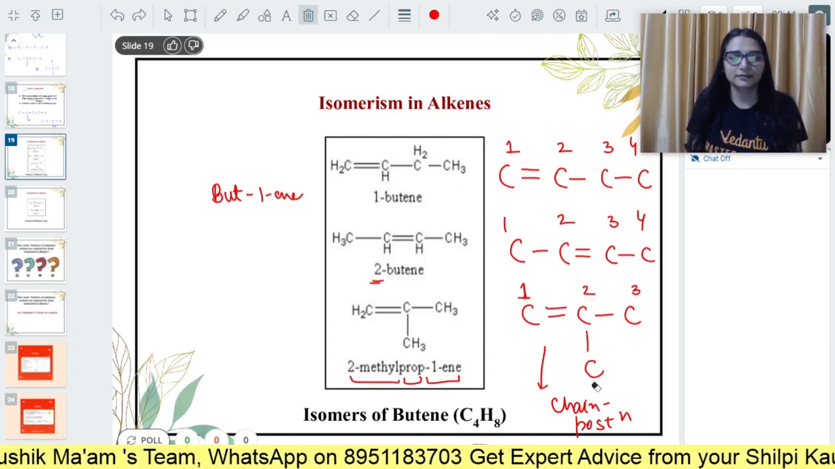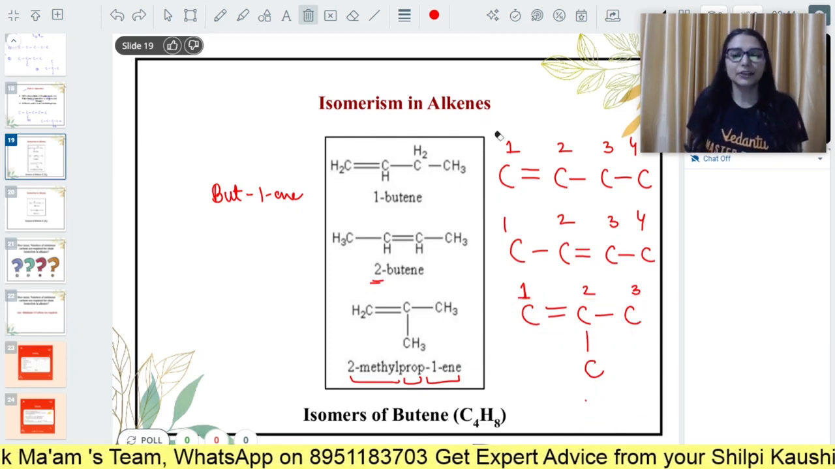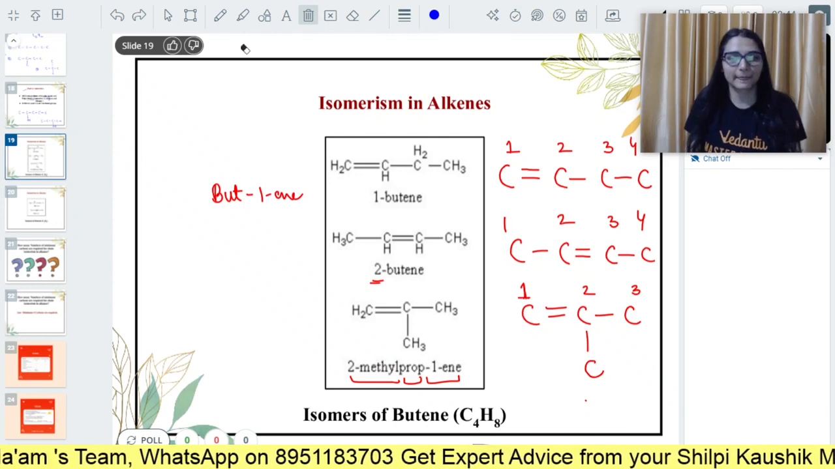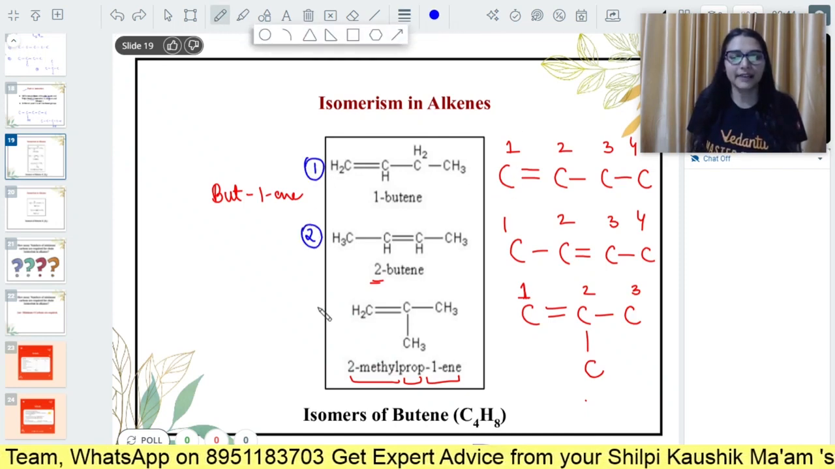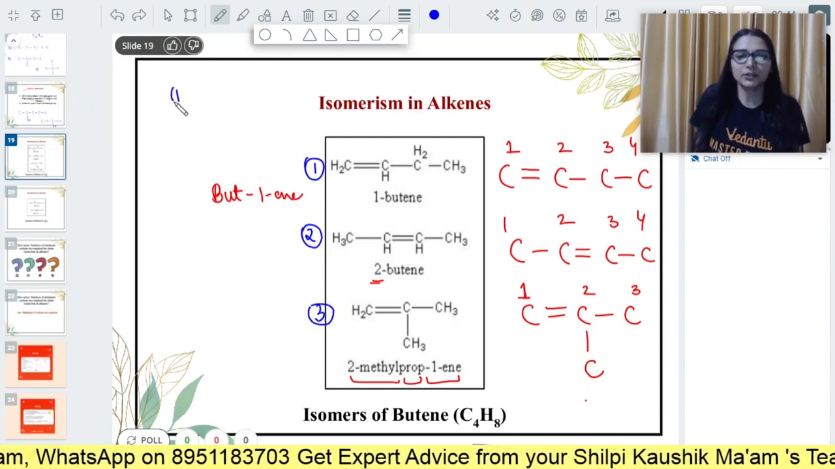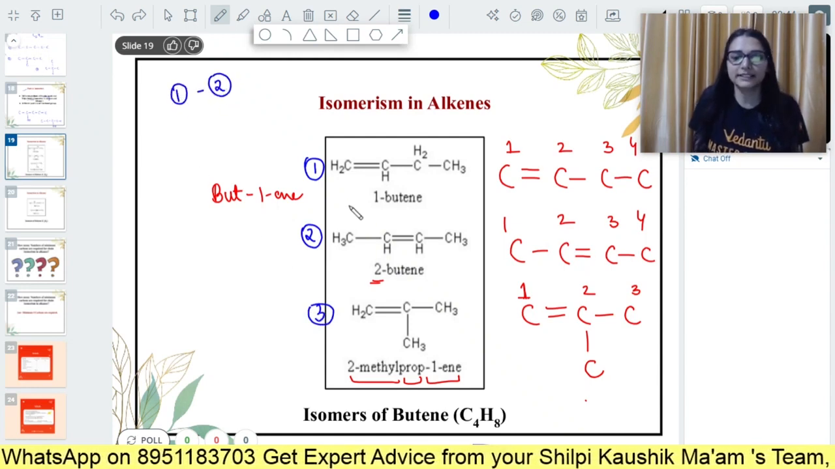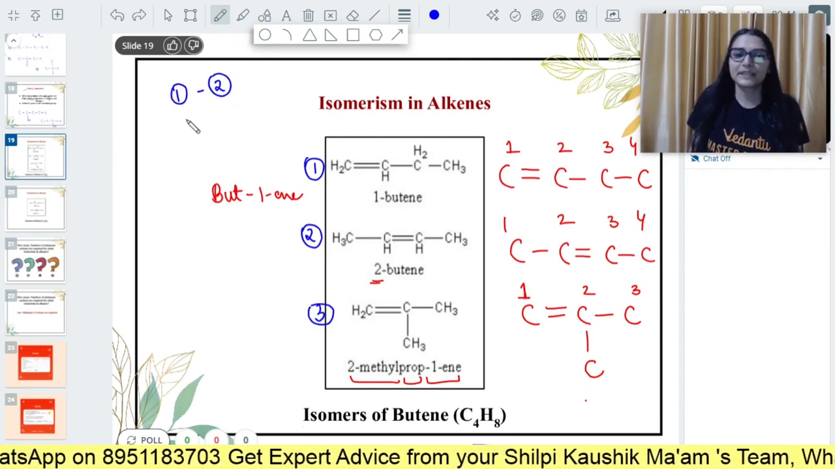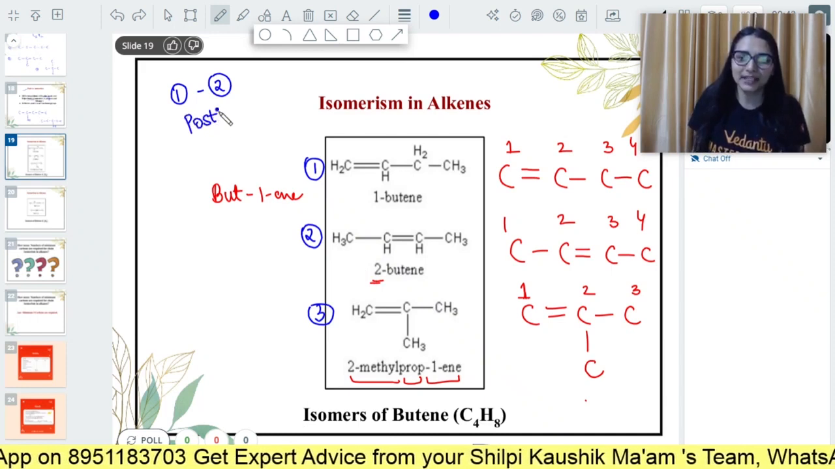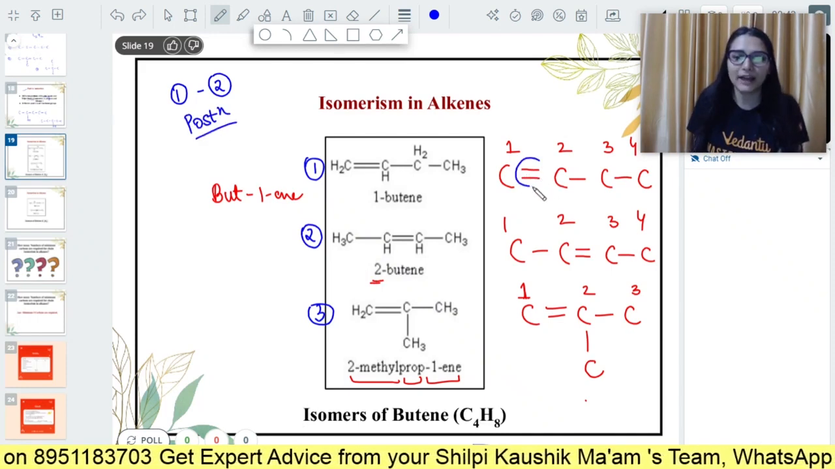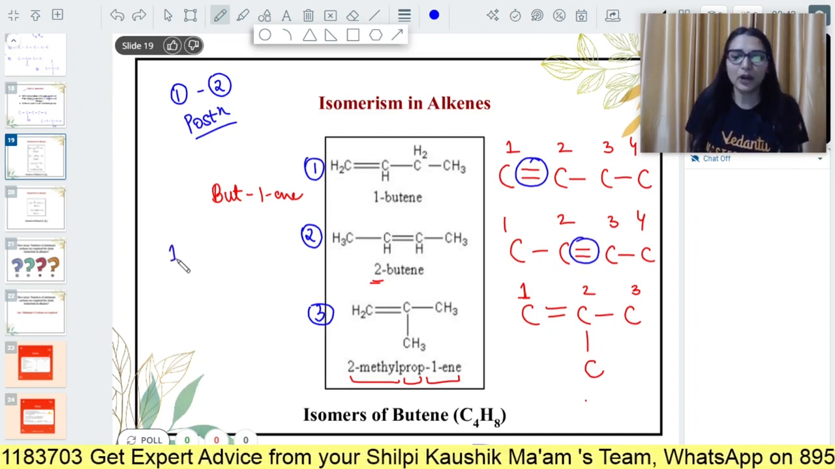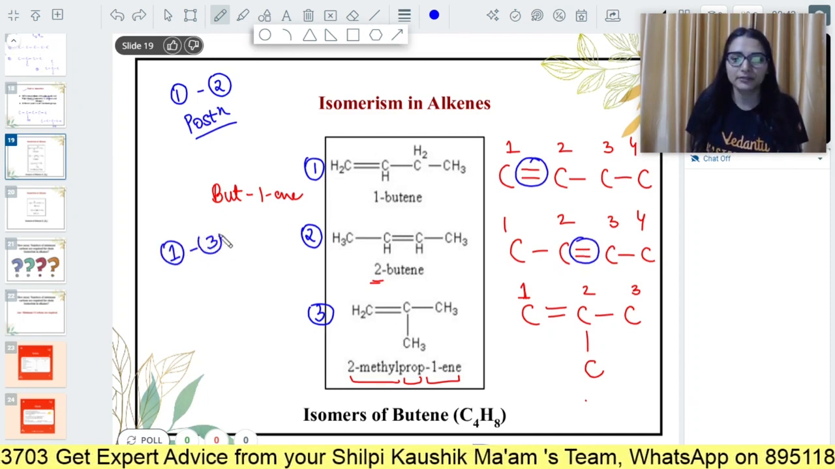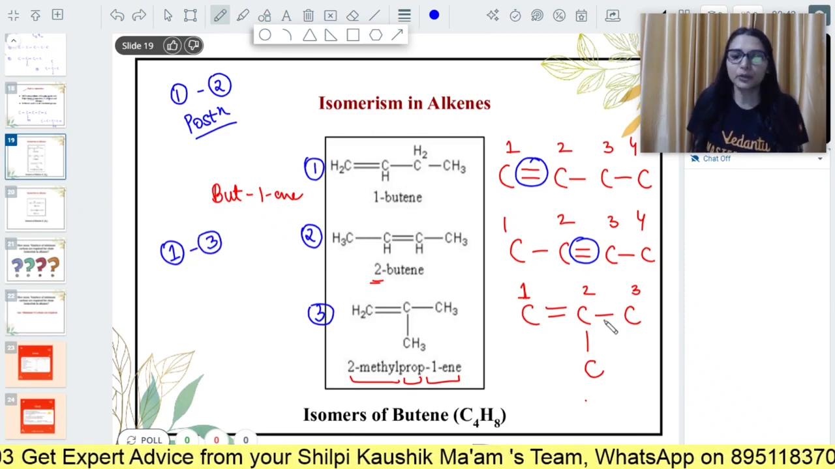Let's say you want to give the relation. This is your first isomer, this is second and this is third. If someone asks you what kind of isomers are these 1 and 2, these are position isomers, the position of double bond you have changed. If someone asks what about first and third, in first and third the double bond is at the